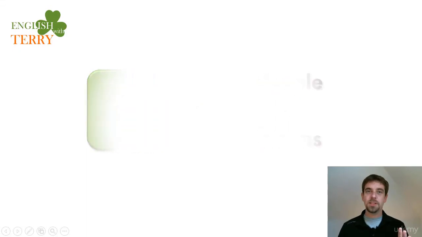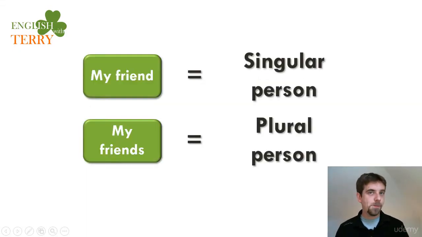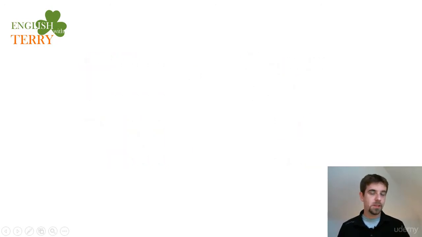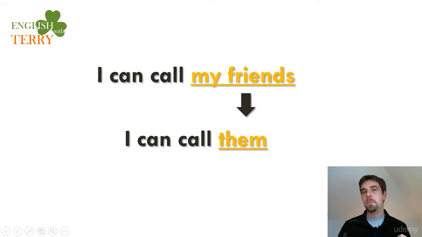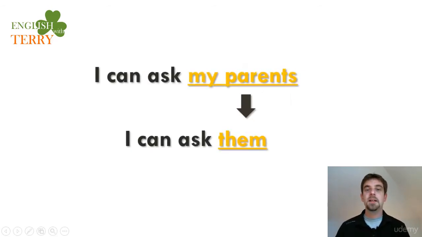So let's go slowly with this. If we have my friend, which is a singular one person, and then my friends, which is a plural person, look at there. So here, I can call my friends, I can call them. Here, them is referring to or talking about plural people, okay? Or I can ask my parents, I can ask them. Always that M, strong M sound, okay?